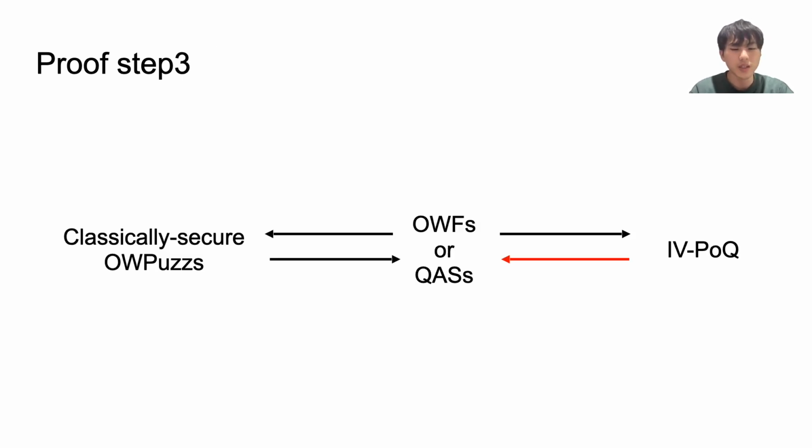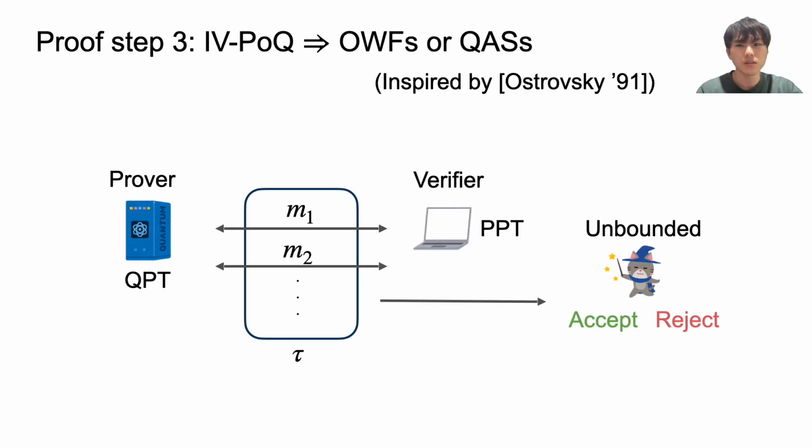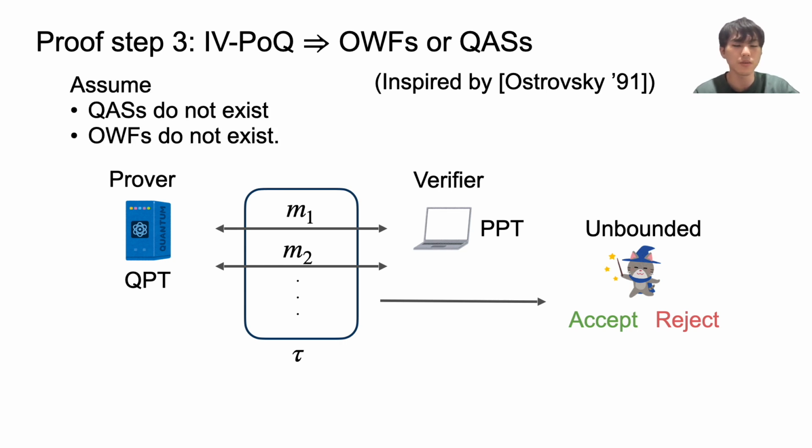Finally, let me explain the third step. The third step is to show that IVP or Q imply one-way functions or QAS. This proof is inspired by Ostrovsky in 1991. Again, for the sake of contradiction, let's assume that both QAS and one-way functions do not exist.